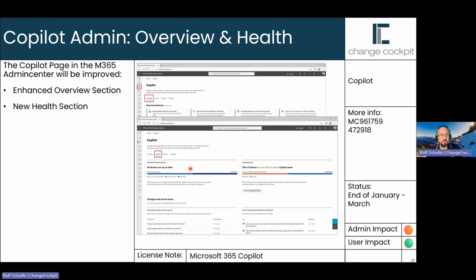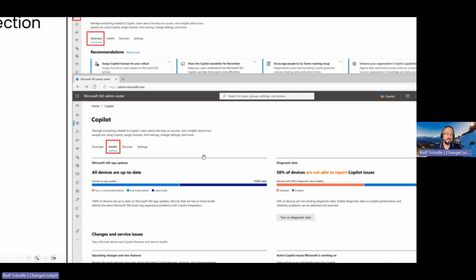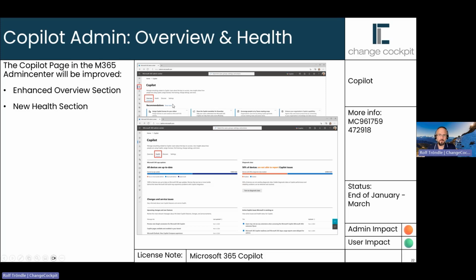Then Copilot admin. The admin center in M365 admin center will get a new enhanced overview section and a new health section, as shown here on this screenshot.